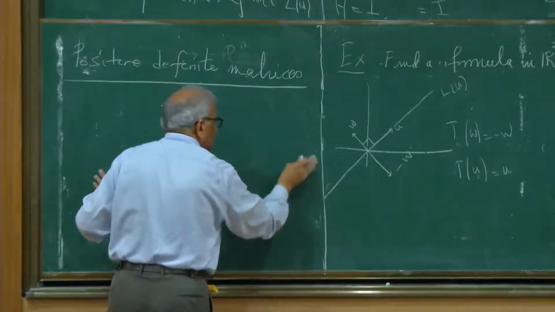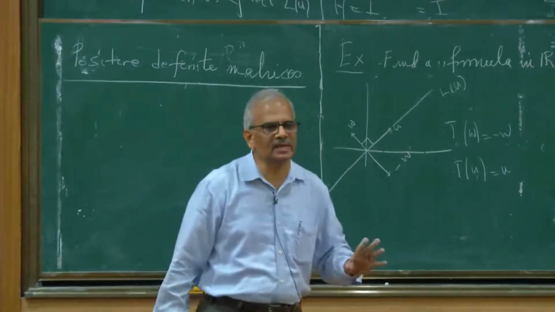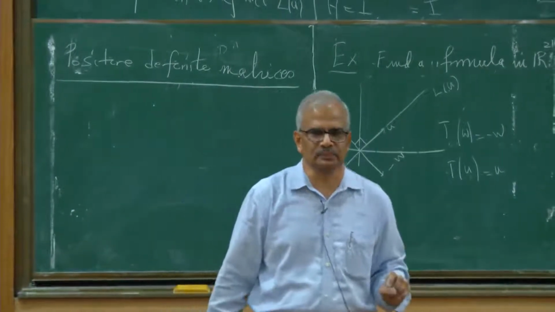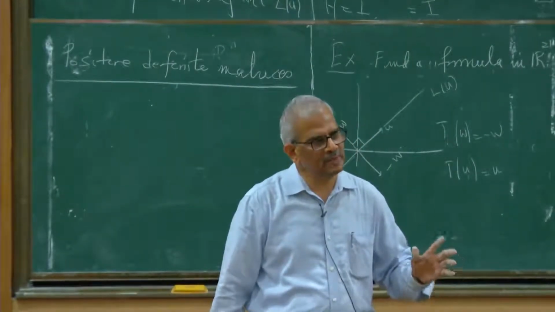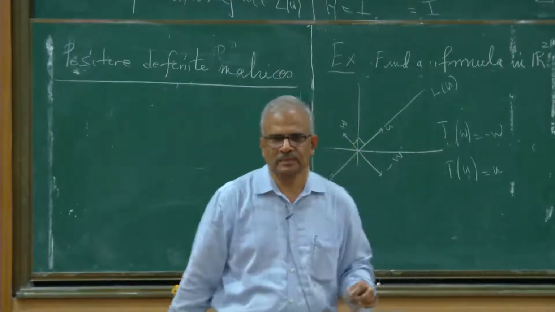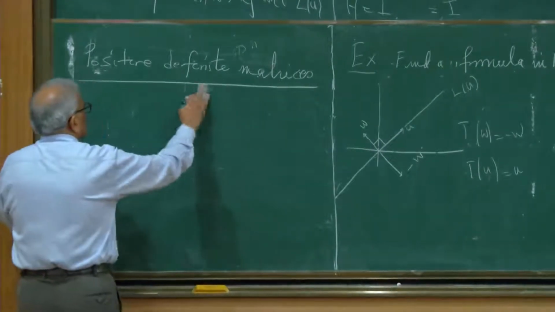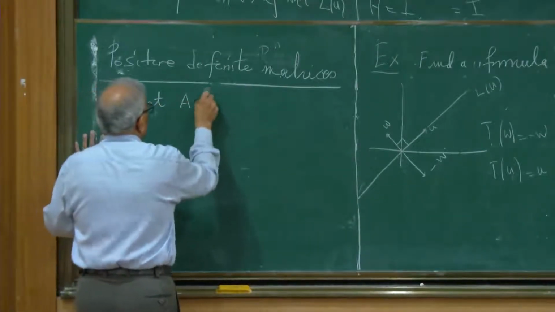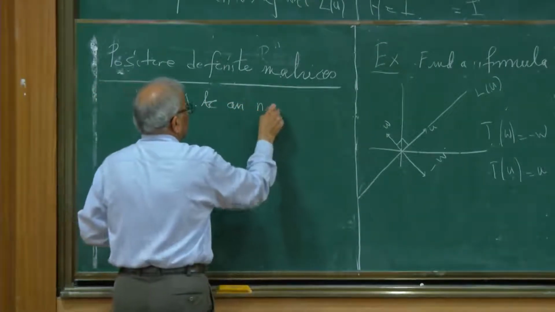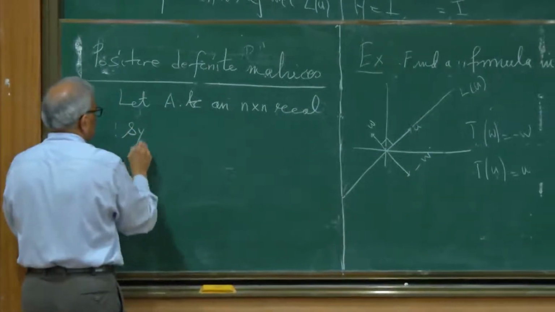So yesterday Professor Belur talked about positive matrices. Those are matrices where entries are positive real numbers. In contrast, positive definite matrices are defined in a different way. So this is a class of real symmetric matrices. Let A be an n by n real symmetric matrix.